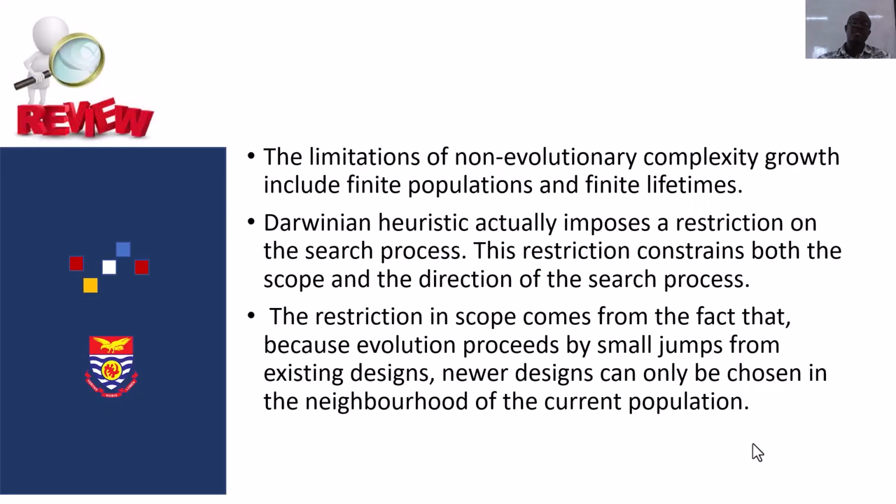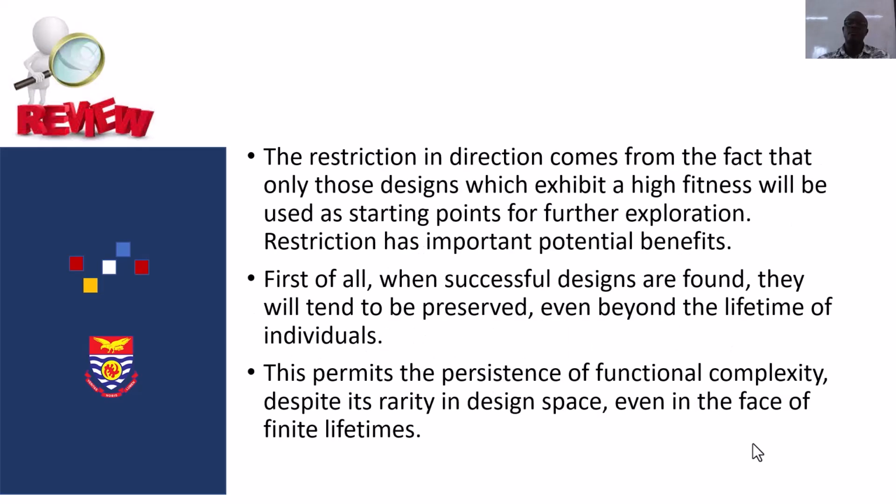In review, the limitations of non-evolutionary complexity growth include finite populations and finite lifetimes. The Darwinian heuristic actually imposes a restriction on the search process. The restriction constrains both the scope and the direction of the search process. The restriction in scope comes from the fact that because evolution proceeds by small jumps from existing designs, newer designs can only be chosen in the neighborhood of the current population. The restriction in direction comes from the fact that only those designs which exhibit a high fitness will be used as starting points for further exploration.